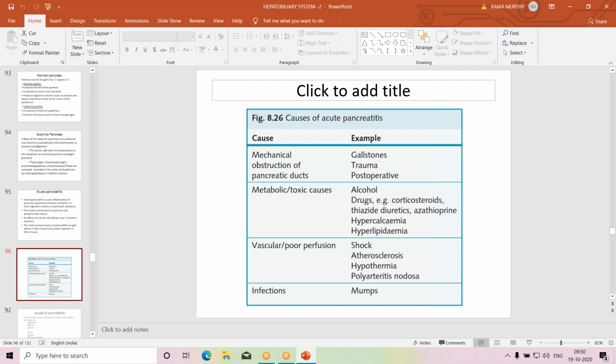which are associated with acute pancreatitis.